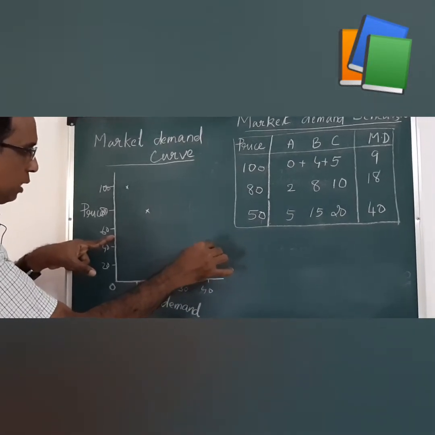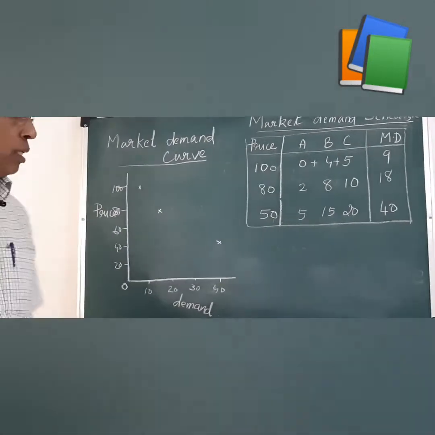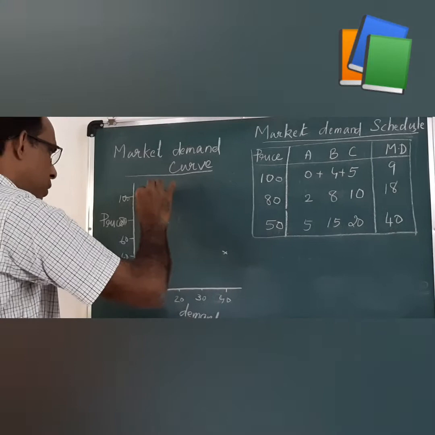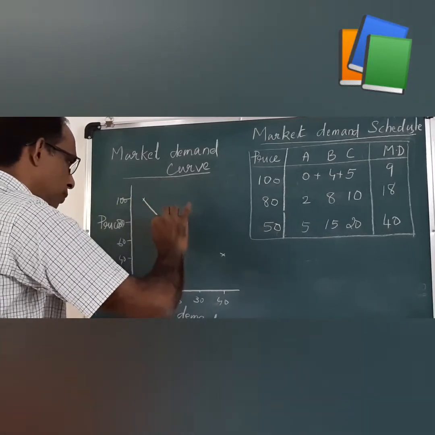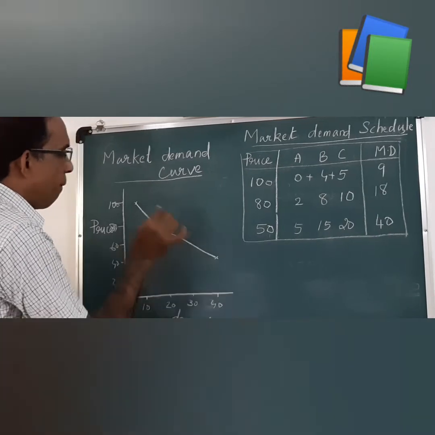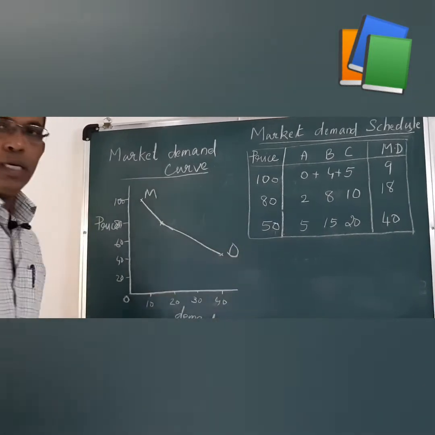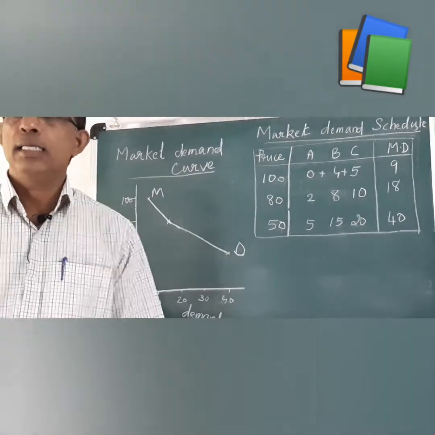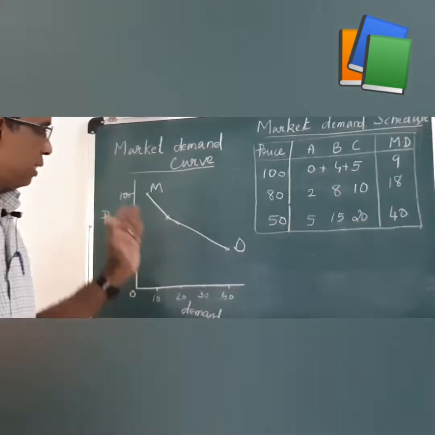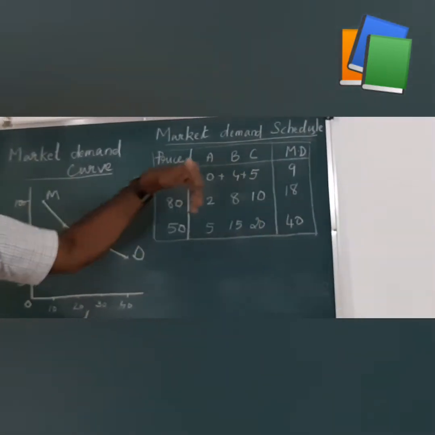These are the three pairs of market demand, and join these points by a freehand curve. With the freehand curve we get market demand. This is MD in the diagram, known as market demand. And market demand is the graphical representation of the demand schedule.